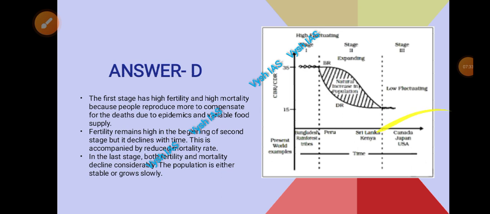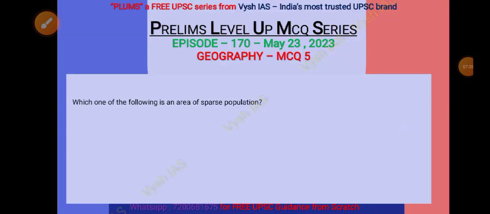Now the final MCQ. Which of the following is an area of sparse population, right? So here it is asking which of these areas is not really densely populated. Okay, so now the options are A, North America, B, equatorial region, C, South America, then option D, Middle East. Now let's see the answer now.